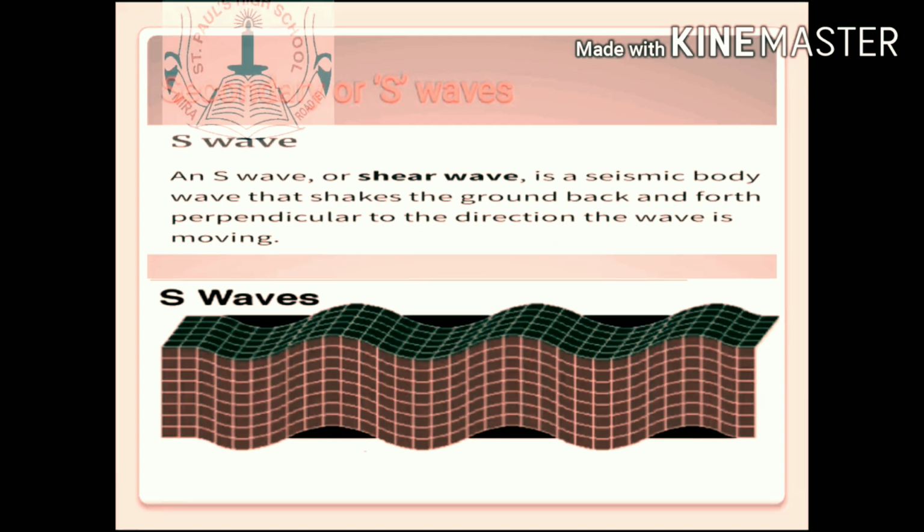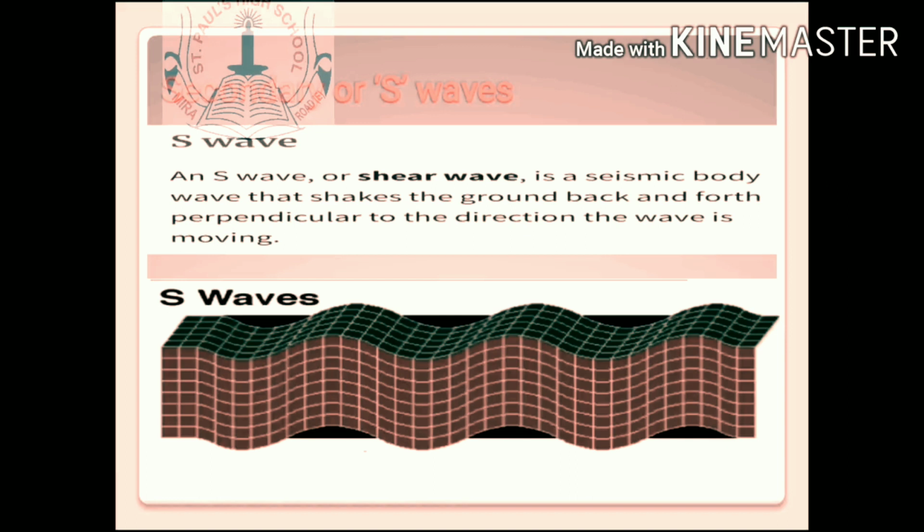Secondary or S waves. An S wave, or the shear wave, is a seismic body wave that shakes the ground back and forth perpendicular to the direction the wave is moving. Now, the waves reach the earth's surface after the primary waves and thus they are called secondary waves. These waves also scatter in all directions from the focus of the earthquake.